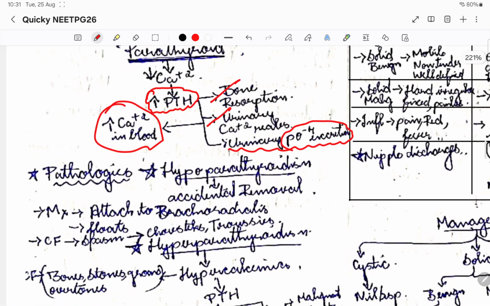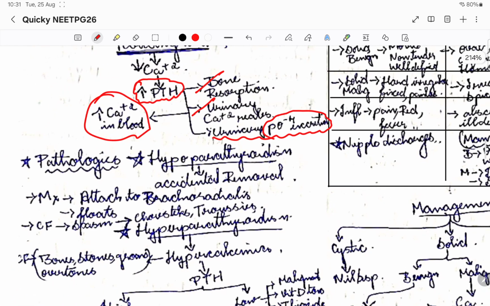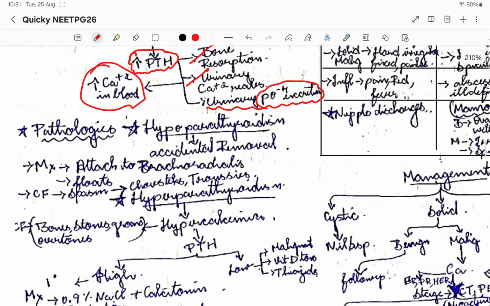Okay, the main action of parathyroid hormone is to increase the calcium levels in our blood. Let us see the pathologies: hypoparathyroidism and hyperparathyroidism. Hypoparathyroidism mostly happens because of accidental removal, right? When we are doing thyroidectomy surgery, we can accidentally remove the parathyroid.